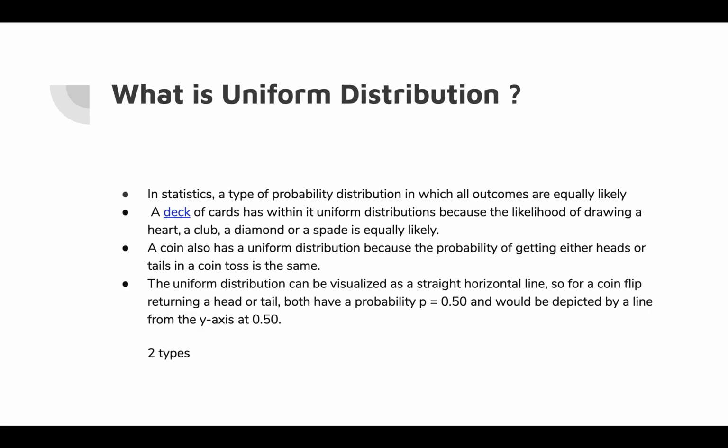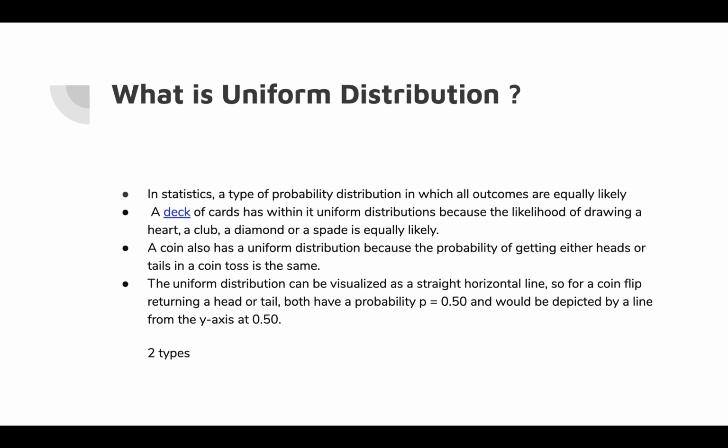So, what is uniform distribution? Well, in statistics, this is a type of probability distribution in which all outcomes are equally likely. Let's take for example a deck of cards, which has uniform distribution because the likelihood of drawing any heart, club, diamond, or spade is equally likely, because inside a deck of cards you'll have the same amount of cards for each type.